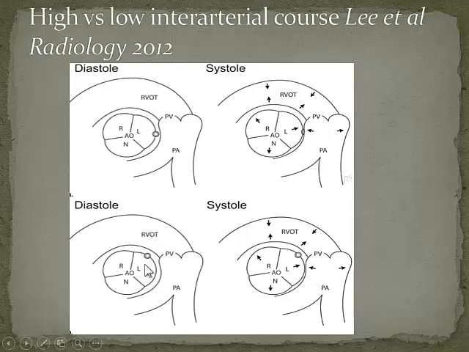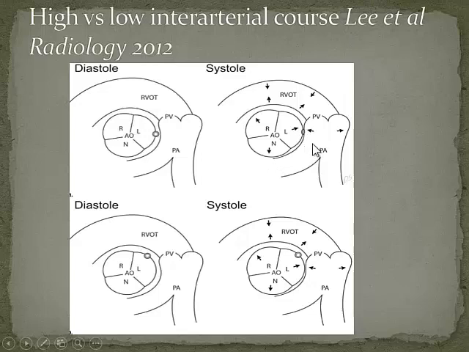And they followed up these patients to find out what's happening to these patients, okay? So this was called a low interarterial course, and as you go a bit more distally, it's called a high interarterial course. And you can see from this diagram here what they're trying to get at, and this is what I'll just show you in a minute.